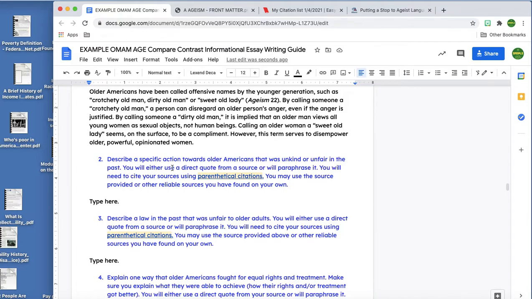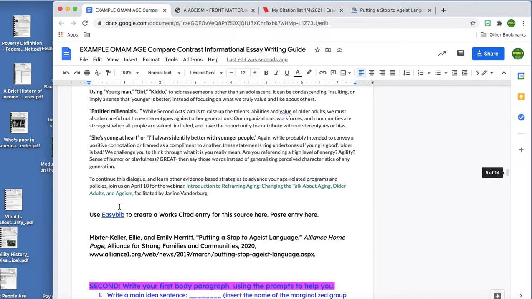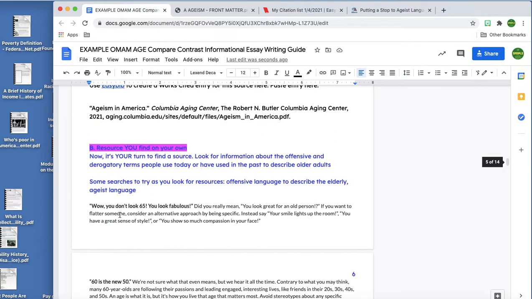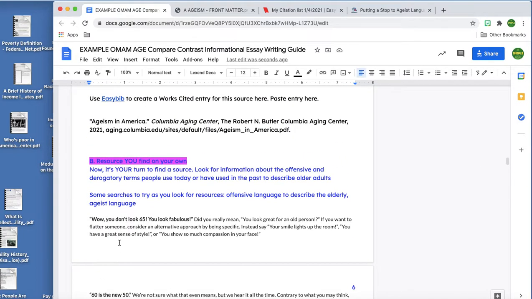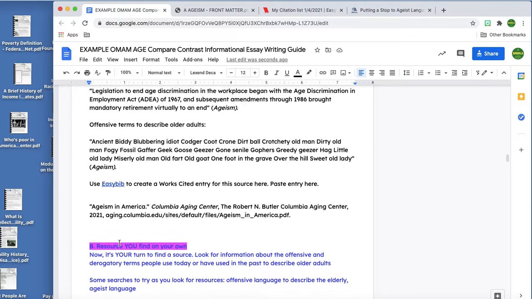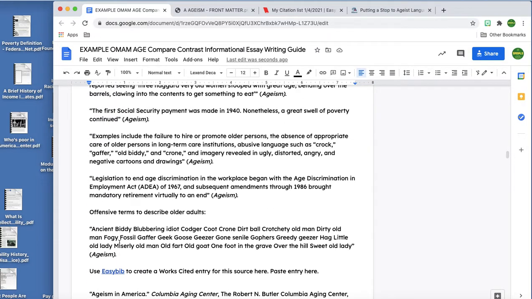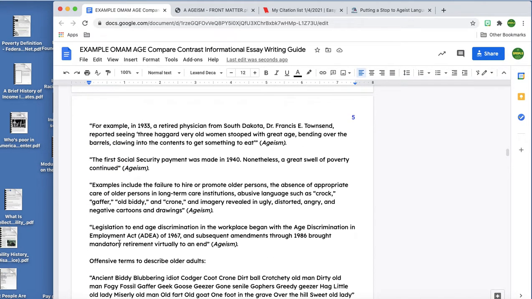Okay, so describe a specific action towards older Americans that was unkind or unfair in the past. So I remember that thing about the Great Depression. Let's go back and look at my notes. I remember that. That first source was a pretty solid one. I remember, there it is.